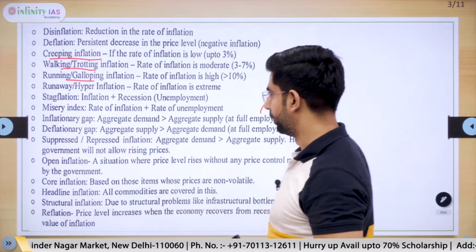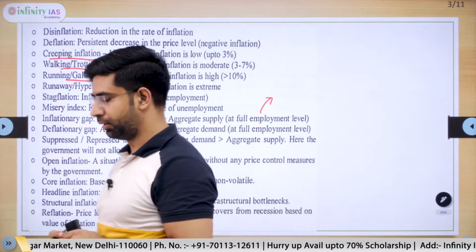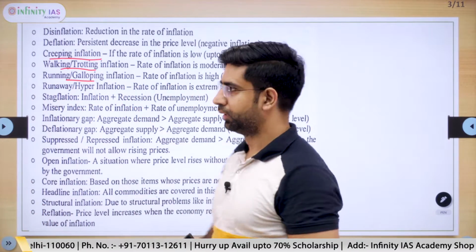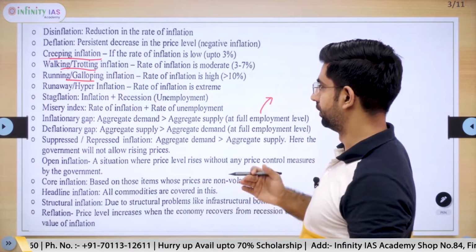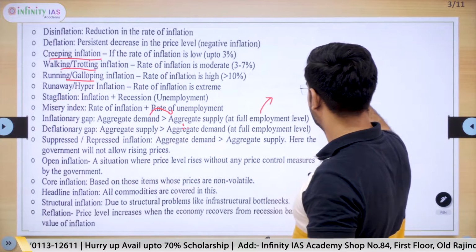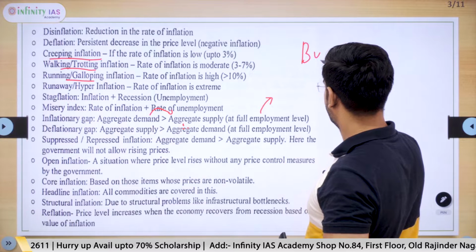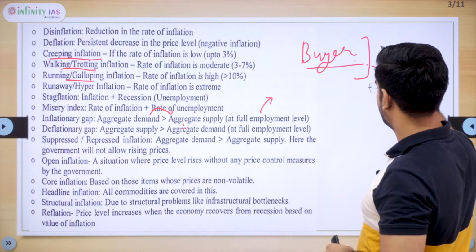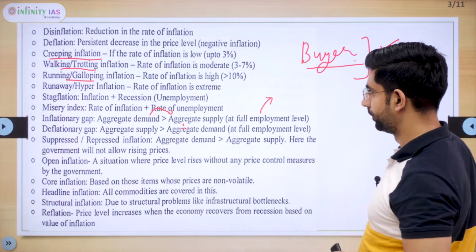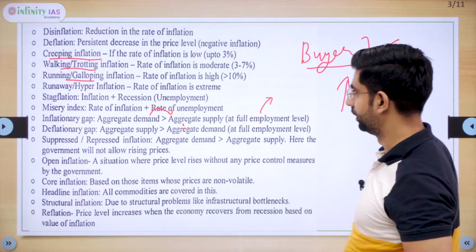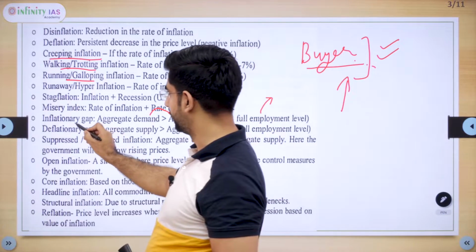At full employment, when the aggregate demand exceeds the aggregate supply, what happens? There would be inflation. If the demand exceeds supply, then there are more buyers, and they are ready to pay more and more for the goods. So there would be inflation because of that. We call that inflationary gap.